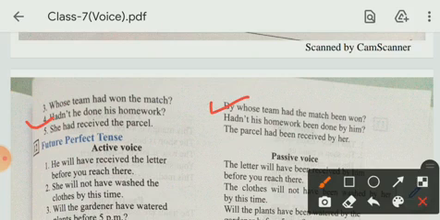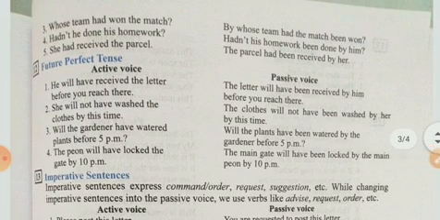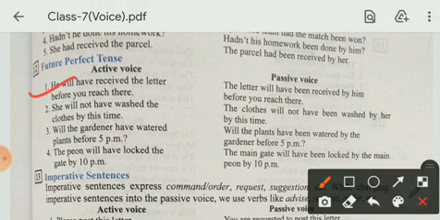Hadn't he done his homework? Had not his homework been done by him? She had received the parcel. The parcel had been received by her. Future perfect tense. He will have received the letter before you reach there. So here the object is the letter before you reach there. You will change this into subject. The letter will have been received by him before you reach there.